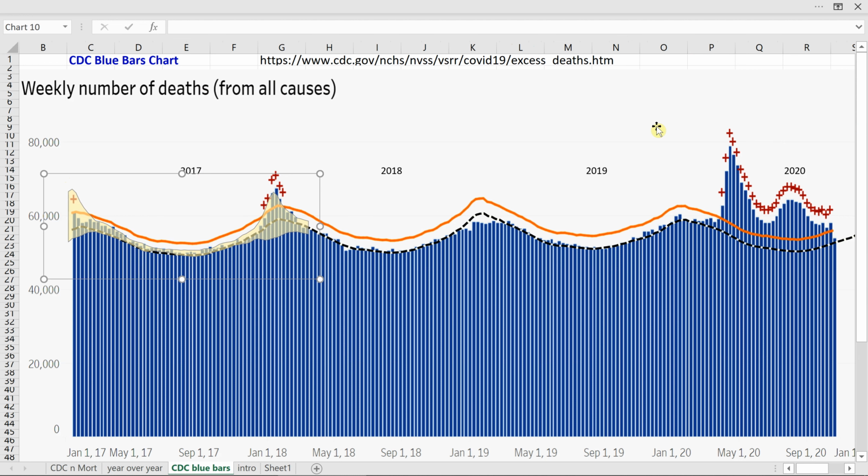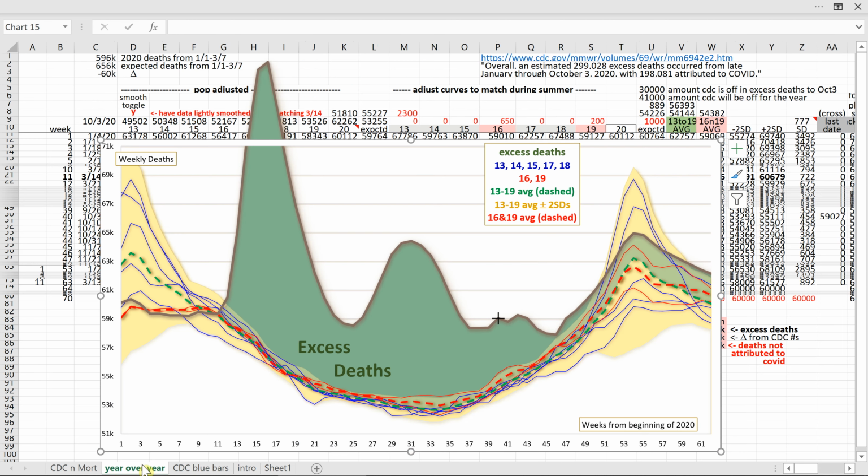As a quick aside, placing the 2 standard deviation yellow shaded area from the year-over-year graph on top of the blue bars chart, we see the smaller summer and larger winter variance. We also see that a number of the red crosses are not outliers, and the CDC should not list them as such. This is significant when trying to understand excess deaths.